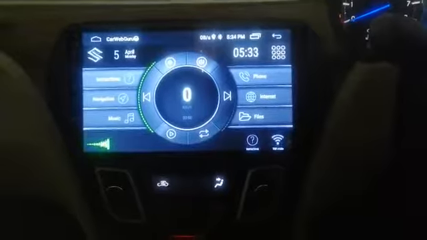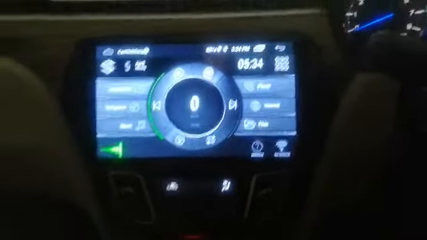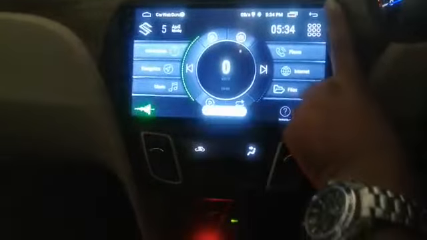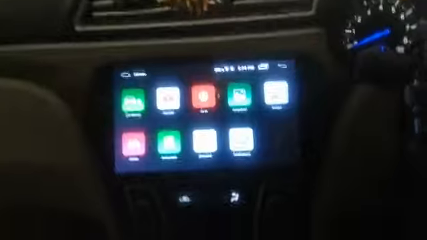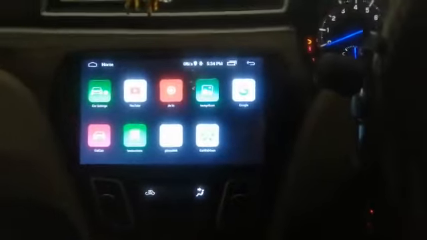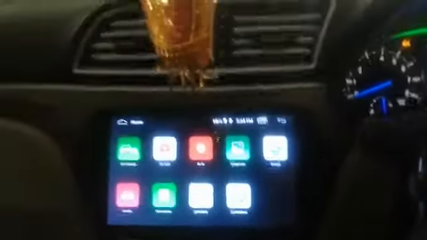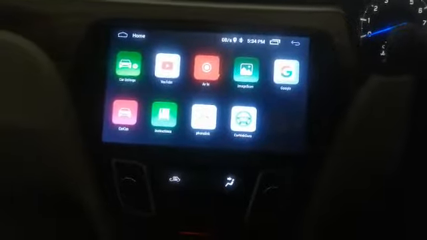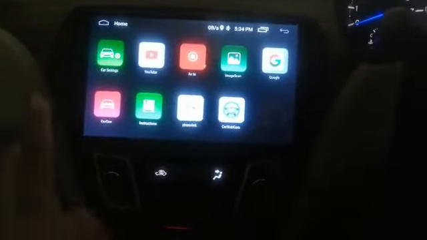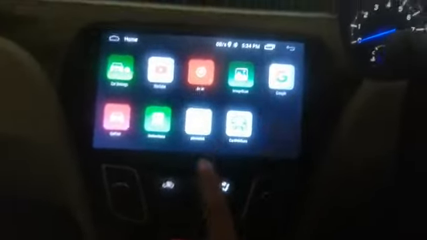As you have already seen, the clarity of the music is also very good. The connectivity is also very seamless. When you switch on the Bluetooth, it instantly gets connected. When you turn on the hotspot, it connects very quickly. I will just demonstrate one Bluetooth thing, returning back to the home screen.